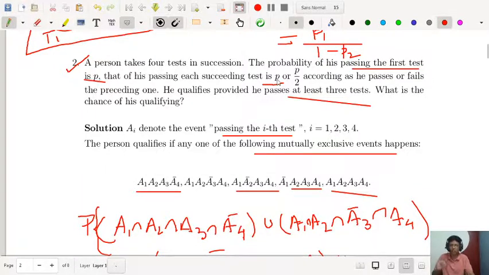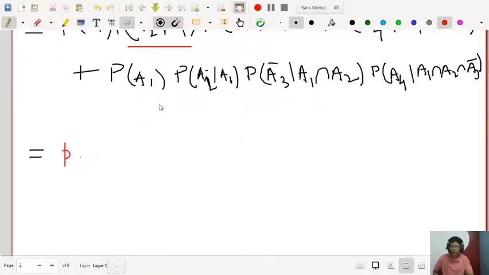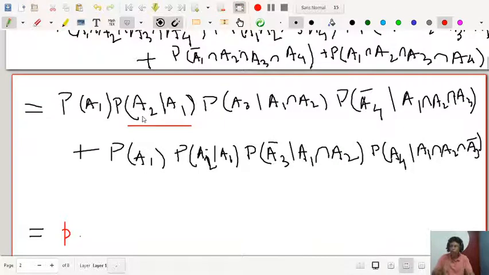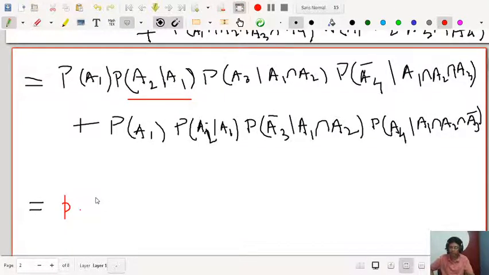If he passes, it will be P. So that will be P again, because if he passes the preceding one, the next one will be P. And the probability of A3 if he passes the previous one, A2? He passes the previous one, that is why the next one will be P.